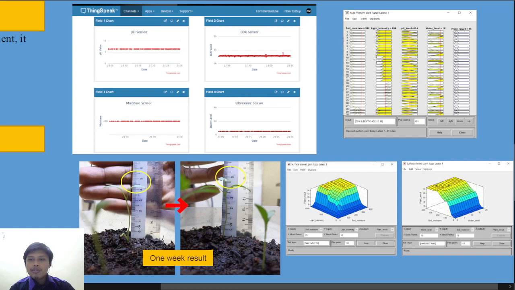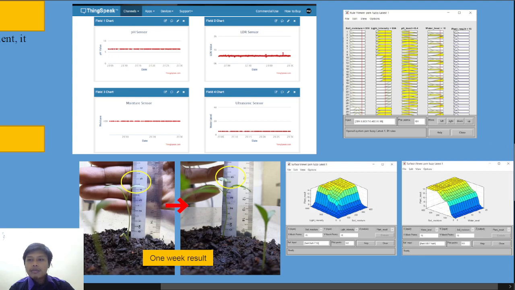In the rules view, we can set up the parameters of what we want to see for the plant result. As an example here, we can see the soil moisture is put at 310, light intensity at 604, pH value at 6.4, and water level at 16. So the plant result will be 15.